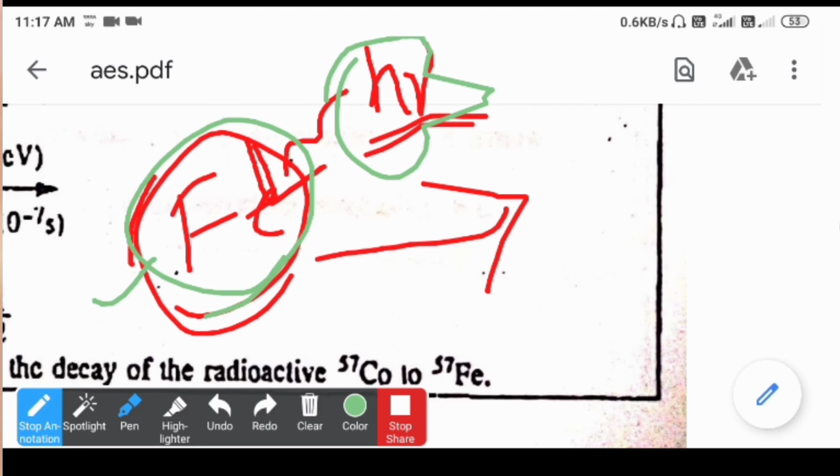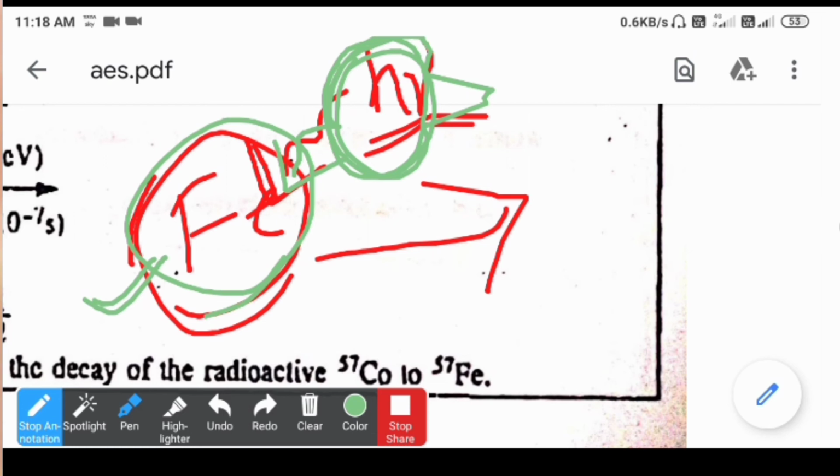So the nucleus will try to regain its original position by the process of recoil. Once these radiations are incident on the sample, the nucleus will recoil. We also need to consider that radiations incident on the sample are not completely absorbed by the given sample; a certain amount of radiation is used for the recoil of the nucleus.